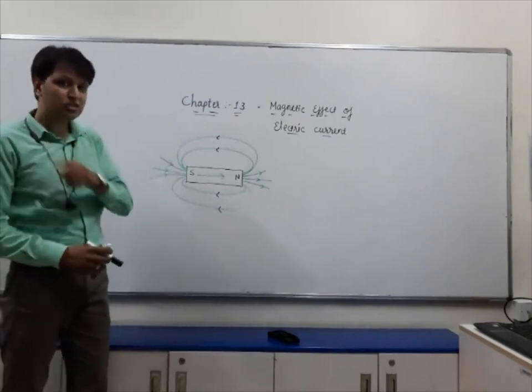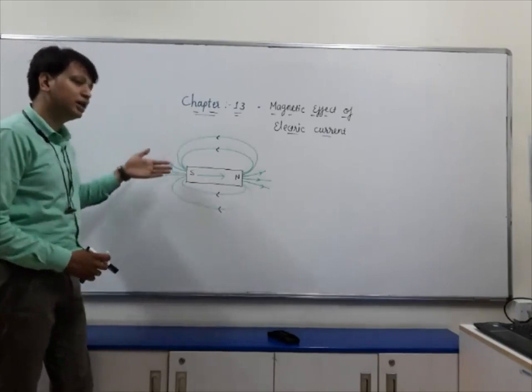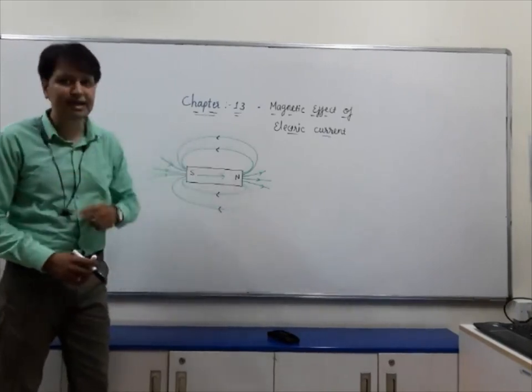If anybody asks you what the magnetic field lines' direction is inside the magnet, then it is from south to north inside the magnet.